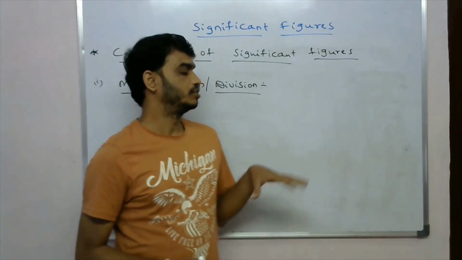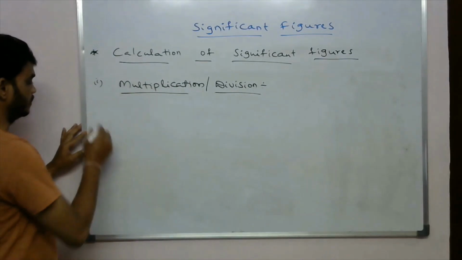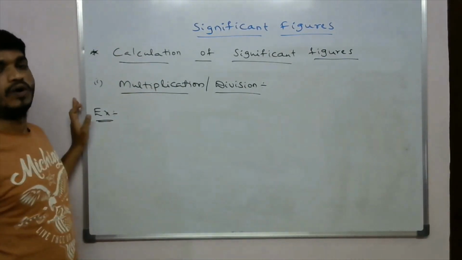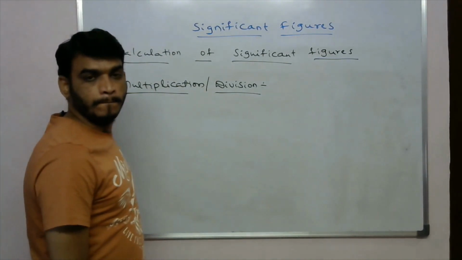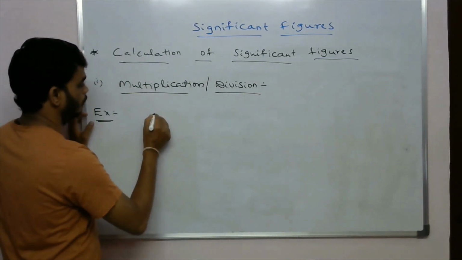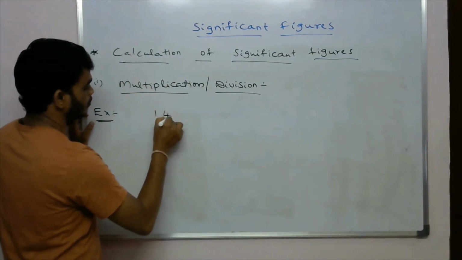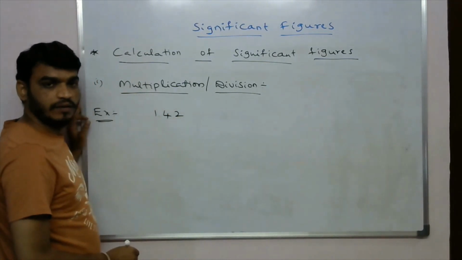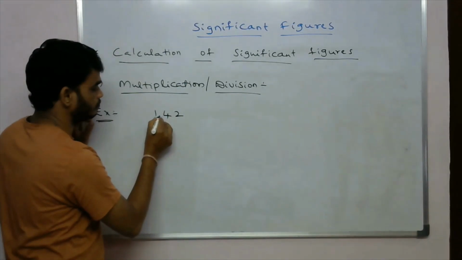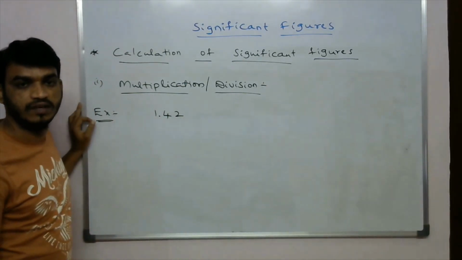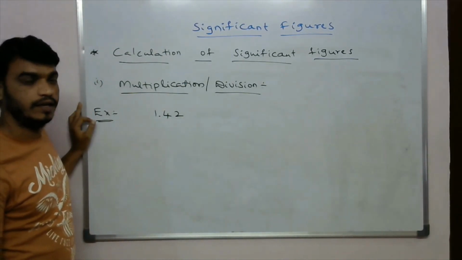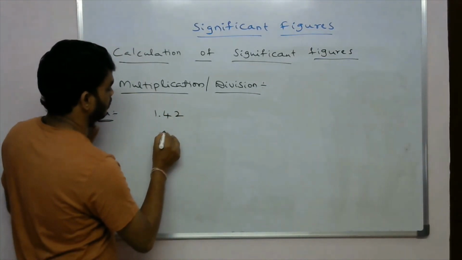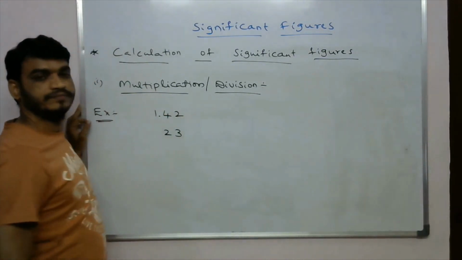Okay, so for example, I am taking 1.42 as one number, and another number is 23.